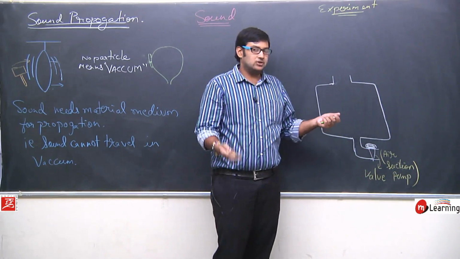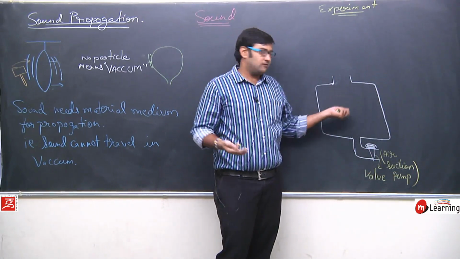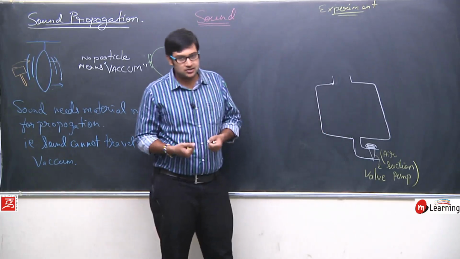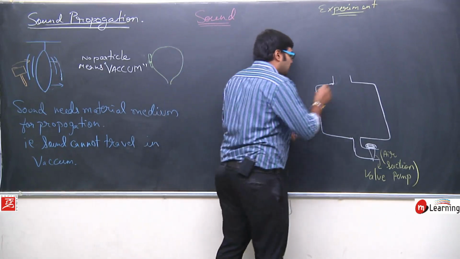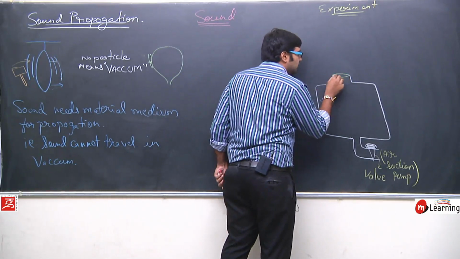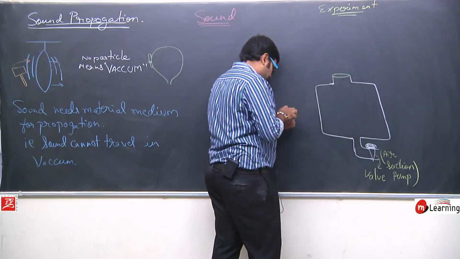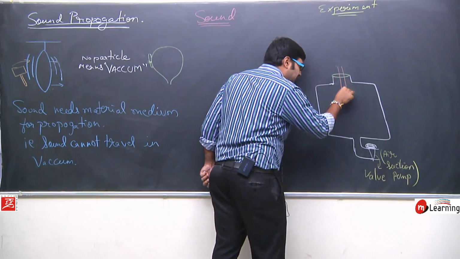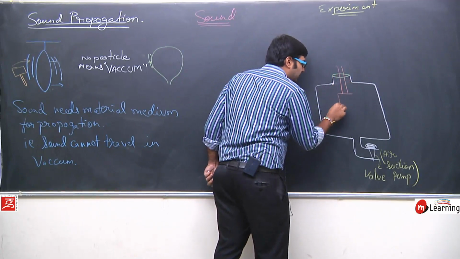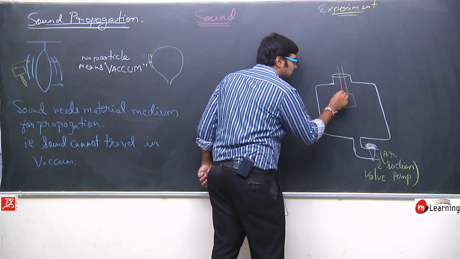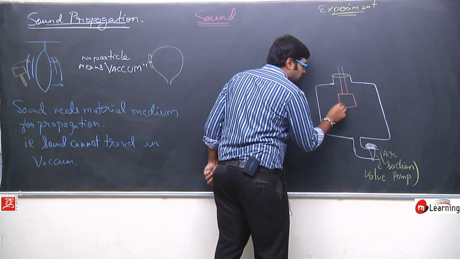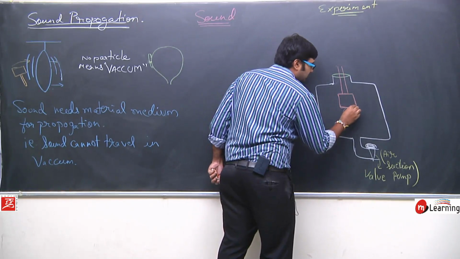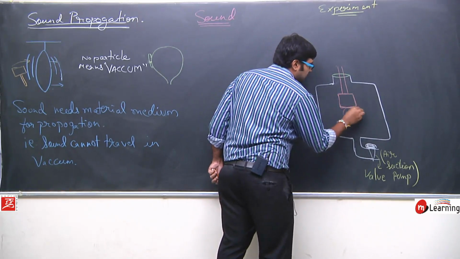Since you know that if the jar is open, in this position, definitely there is air inside this jar. But what we will do is put a cork at the top of it, and through this cork we will connect an electric bell, something like this.